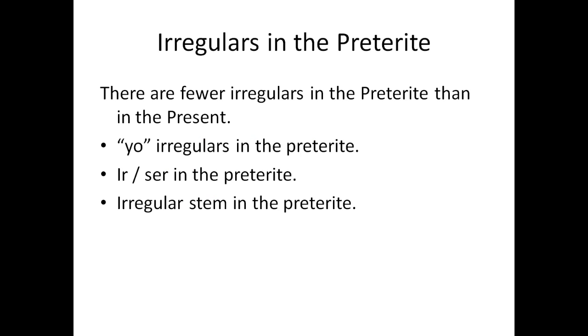Irregulars in the preterite. There are fewer irregulars in the preterite than in the present. There are basically three types of irregular preterites. The first are yo irregular preterites. The second is the preterite of the verb ir, which happens to be the same as the verb ser. And the last is something called stem irregulars.